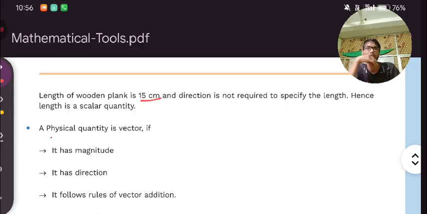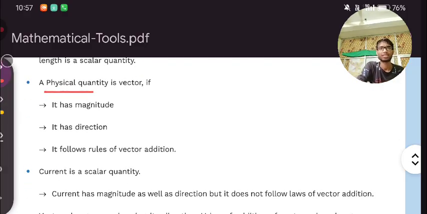Next line is that a physical quantity is a vector if it has a magnitude, it has a direction, it has a unit, and it follows rules of vector addition. These are conditions to say that yes, this is a vector quantity. So the quantity should have all these conditions.